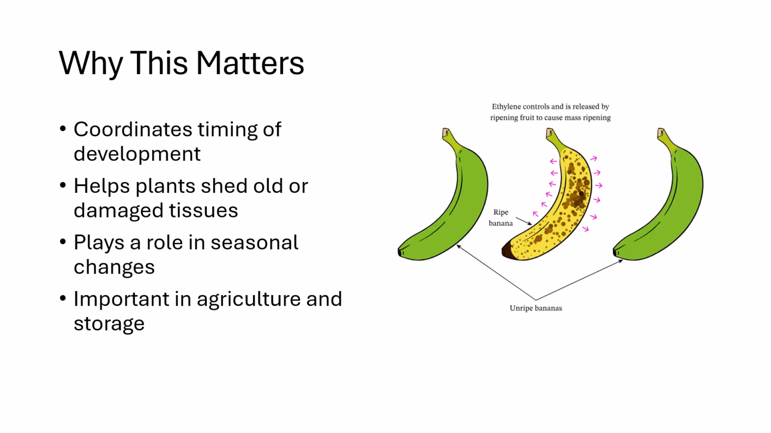Even though senescence and abscission might sound negative, they're actually very important for plant survival. Ethylene helps coordinate when tissues age, when leaves are shed, and when fruits ripen. These processes are also extremely important in agriculture, especially for harvest timing and fruit storage, where ethylene levels can dramatically affect how long produce lasts.